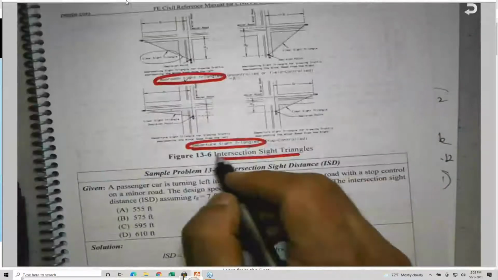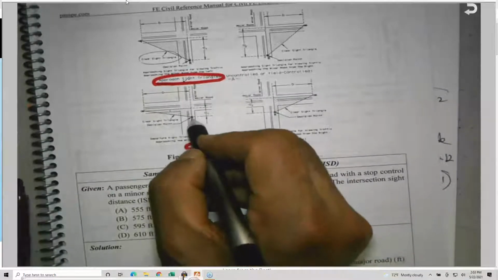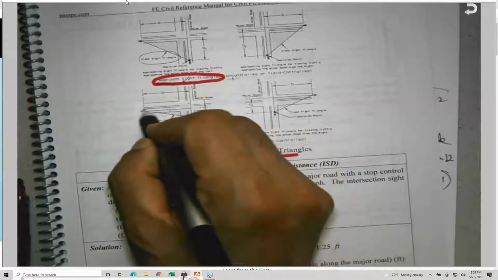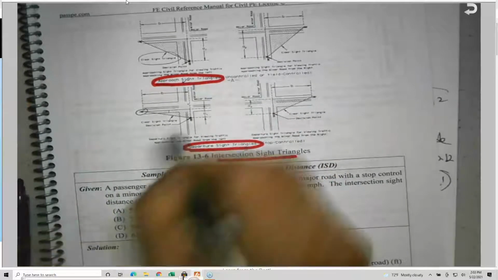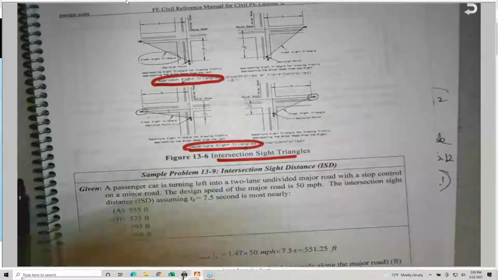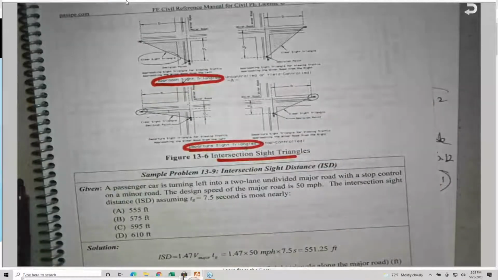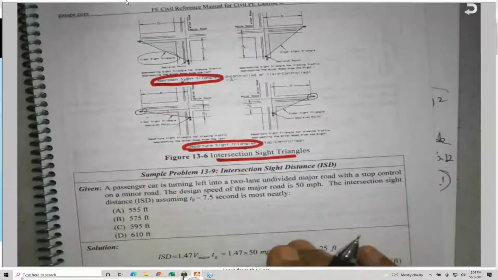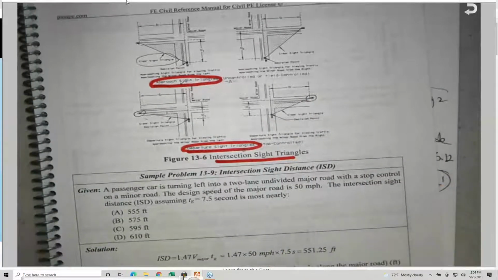This is for the approach. For the departure, here you are coming to a complete stop and you start to move. You should be able to see this car from this side, and you're supposed to see this car from the other side, in order to make a left turn, through, or right turn. As I told you, we have many cases. I'm not going to talk about that. The equation that you are going to see on the exam is one equation.